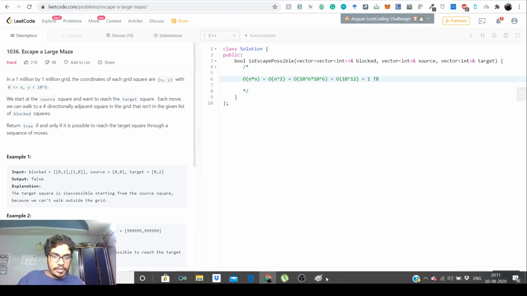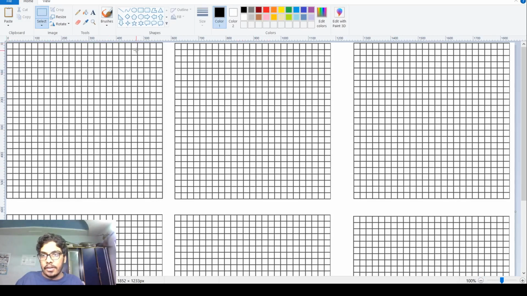First of all, let us understand the question. For that, we have these grids. Imagine this is a million cross a million grid, and you're given a starting position. Let's pick up the brush tool. This is the starting position, denoted by red, and the ending position is denoted by green. From the red to green we want to go. Now between the ending square and the starting square, you could have many blocked squares, squares in which you cannot actually move. All of these configurations can be blocked squares. And the question is, can you find a path which goes through all of these squares and reaches our target?